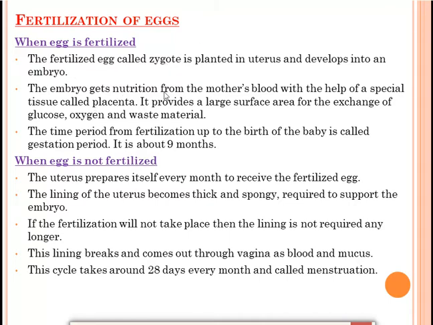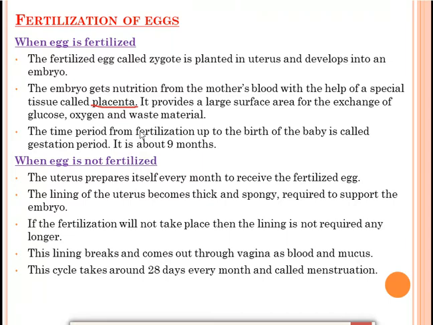The embryo gets nourishment from the mother's blood with the help of a special tissue called the placenta. The embryo will get all the nourishment, food, etc. from the tissue that is called placenta. It provides a large surface area for the exchange of glucose, oxygen and waste material. This tissue, placenta, helps in the nourishment of the embryo, first thing. Second, it also provides surface area for the exchange of glucose, oxygen and waste material.